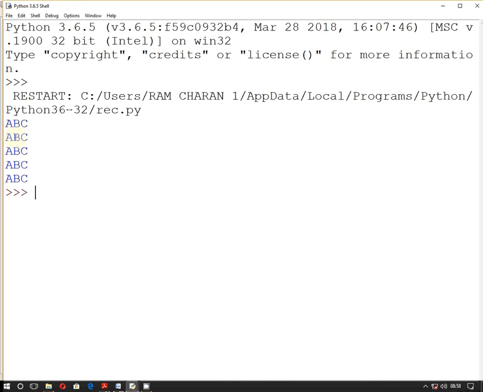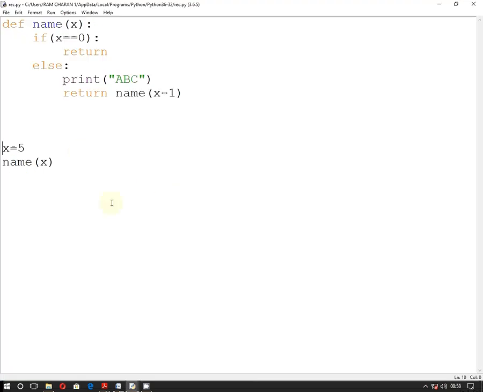Just check it out. ABC. 5 times it is running. Okay, no problem. This 5 is here. Suppose I will go through 1 here, 1 to 5. Then definitely if x equal to what? Not 5, 6, because 5 times I have to write here. So this is 6. If x is 6, then what I'm going to do?